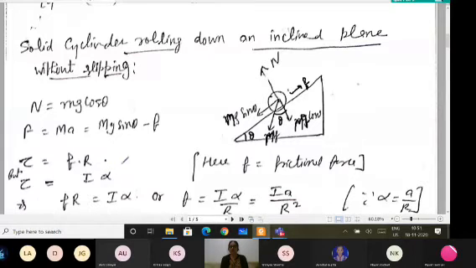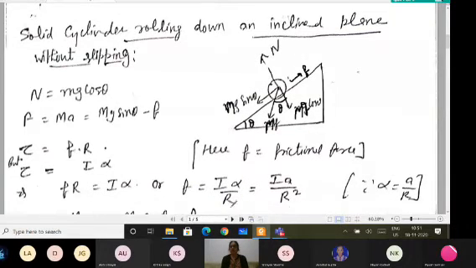If I equate both values of the torque, I can write FR equals I alpha, or the frictional force F equals I alpha upon R. Because A equals alpha R, you can take the value of alpha from the relation between linear acceleration and angular acceleration.